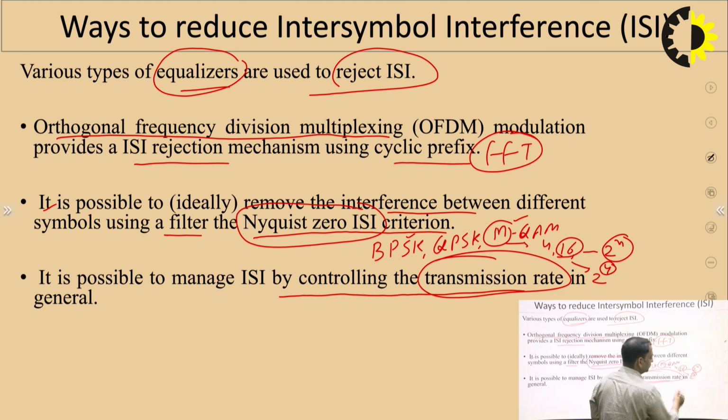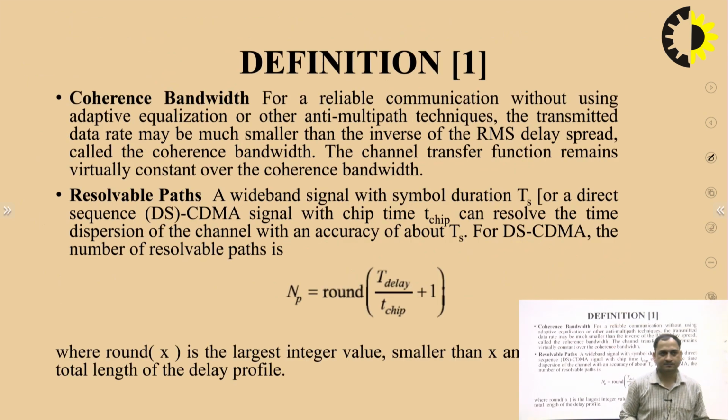So it means 4 bits can be transmitted at a time, right? In this way the transmission rate will be increased. So there are some definitions. First one is the coherence bandwidth, by which the channel case can be considered, meaning whether the channel is flat fading or frequency selective fading, right?